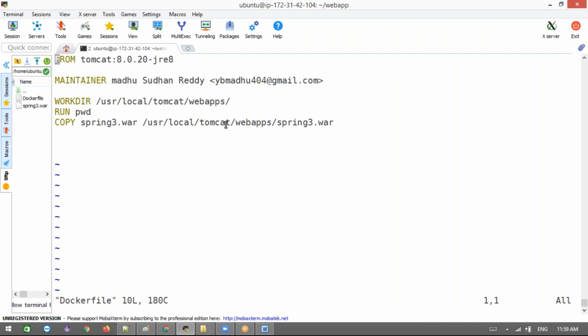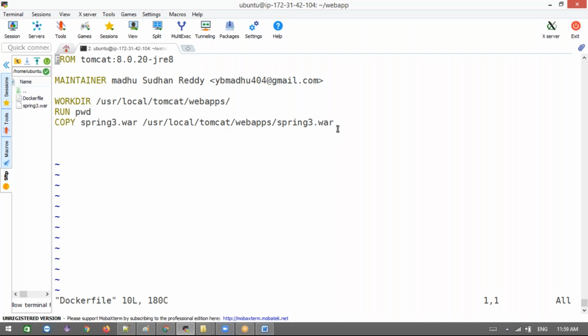Where are all my files going to be deployed? Basically in Tomcat, where we deploy in the webapps folder, right? Now I'm just specifying where we are in the path. It's not even required to run this command, but as a student asked me, let's specify this command. Next, I'll copy this file under the webapps folder.